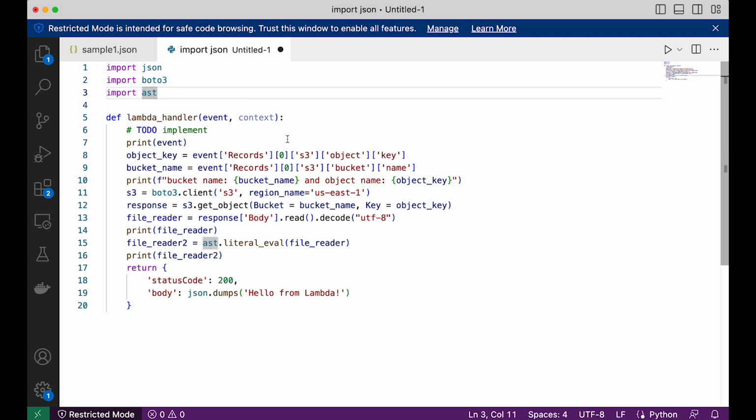What we have done in this Lambda is import json and boto3. Boto3 is required to create this S3 client. Okay, now this is the print event. The event that is coming from S3, we are just printing. And then we are taking the object key, from the event Records, the first record, S3, object and key.